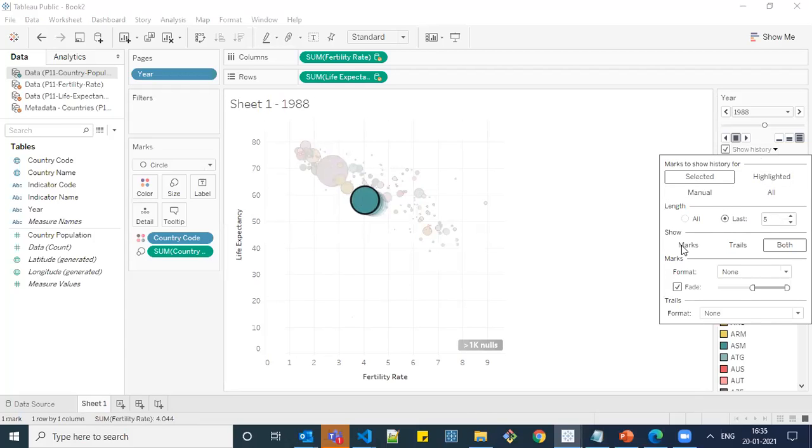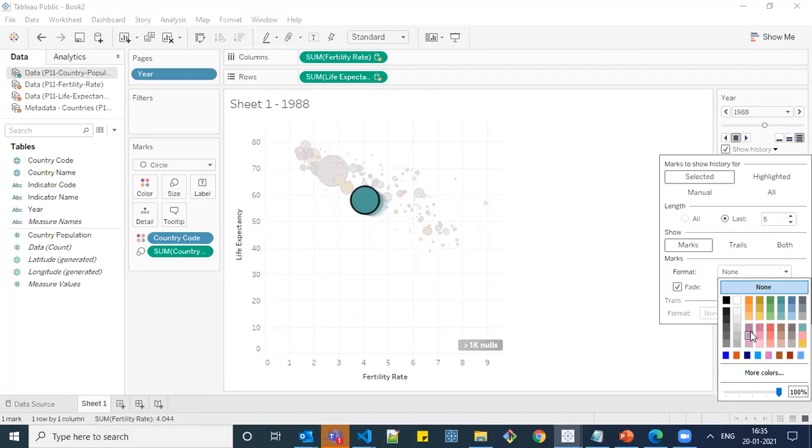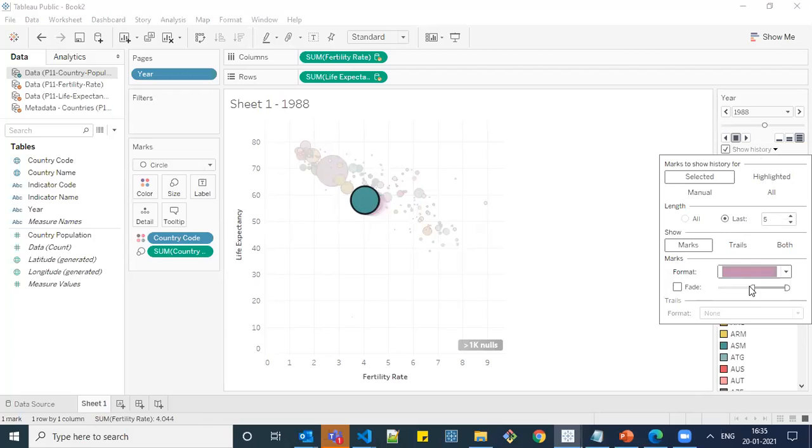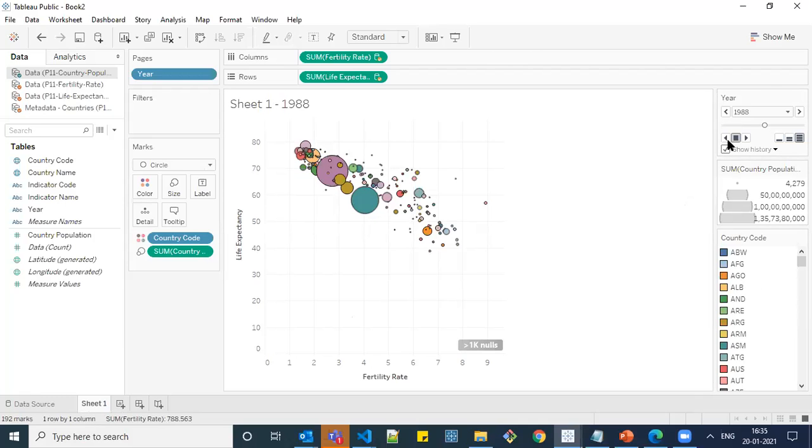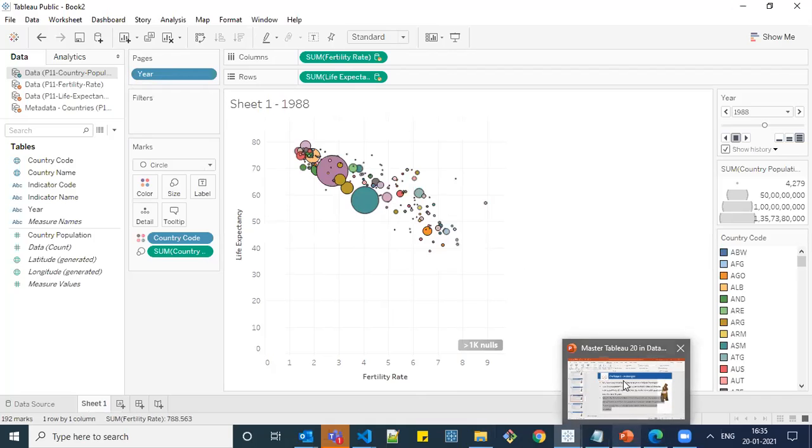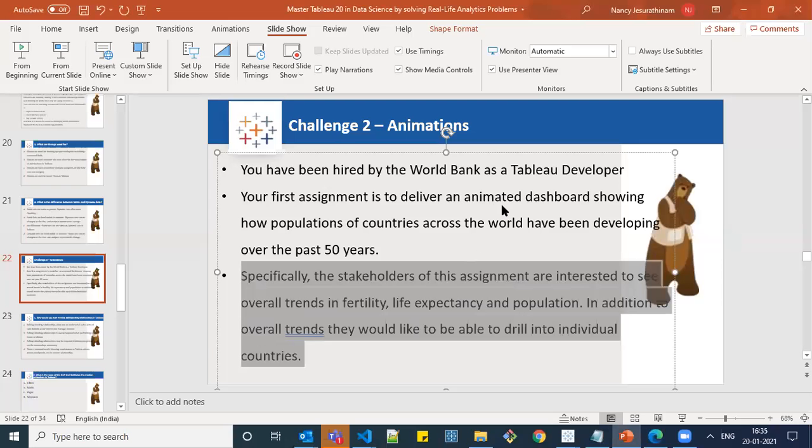And if you have selected marks, you have the option to format the different types of colors, or whether it should be faded, how much it should be faded. So you can have this option for marks, and if you choose trails, similarly, you have an option for trails as well. So the main thing is that whatever you place in this page shelf, it is responsible for the animation. That's what we learned from this second challenge.